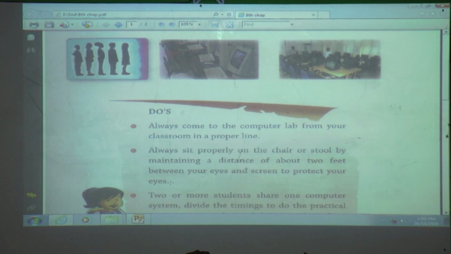Whatever it may be, we must sit on that properly, and we have to keep distance from the monitor. Monitors look like a TV screen. We have to keep at least 2 feet distance between the monitor and ourselves.